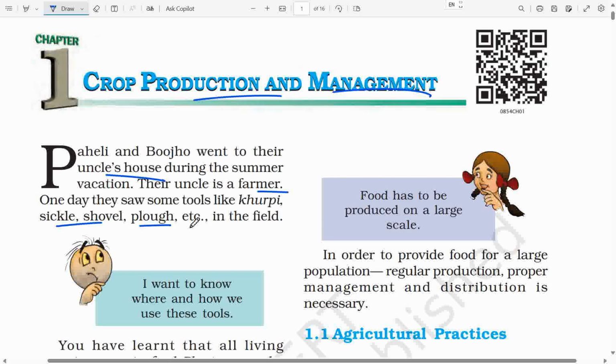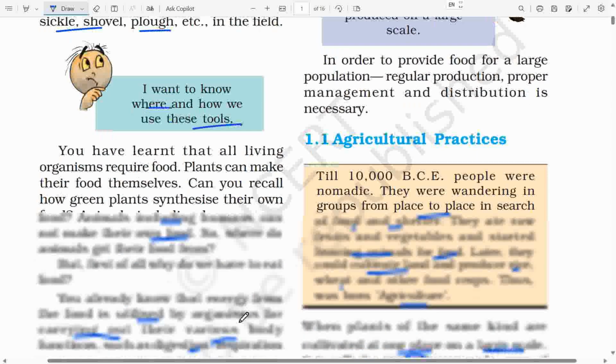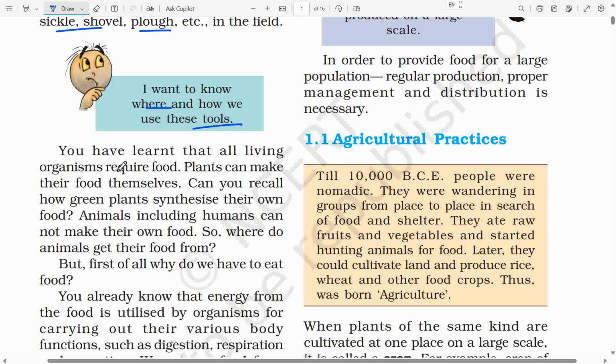in the field. Children, we have our friend Bujho with us and he has a question in his mind. I want to know where and how we use these tools. You have learnt that all living organisms require food. Plants can make their food themselves. Can you recall how green plants synthesize their own food?